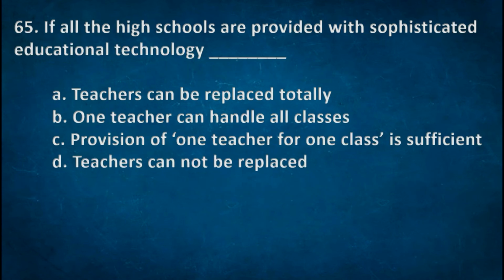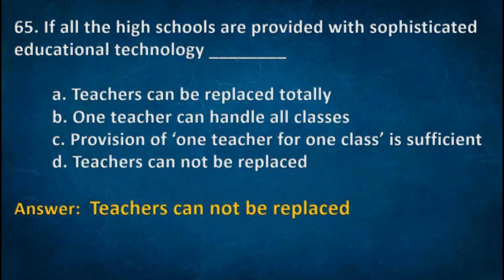Next one. If all the high schools are provided with sophisticated education technology. Options A. Teachers can be replaced totally. B. One teacher can handle all classes. C. Provision of one teacher for one class is sufficient. D. Teachers cannot be replaced. Right option D. Teachers cannot be replaced.